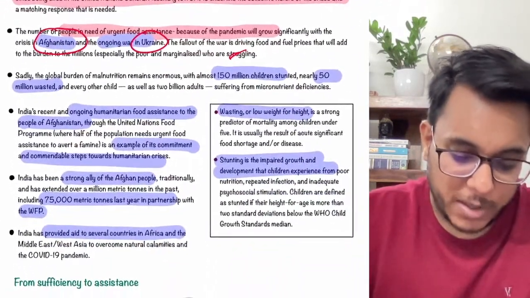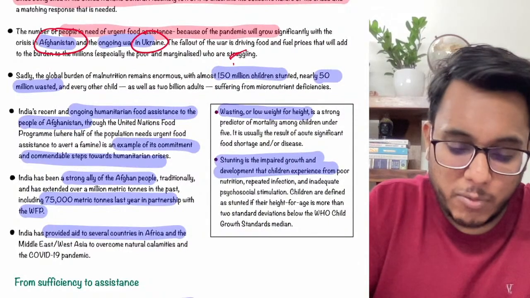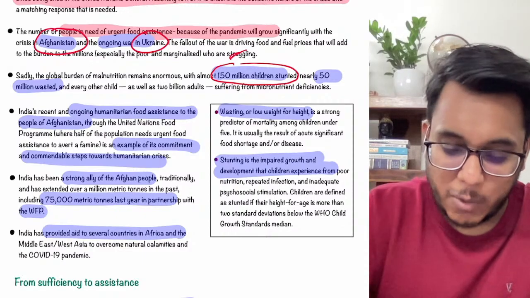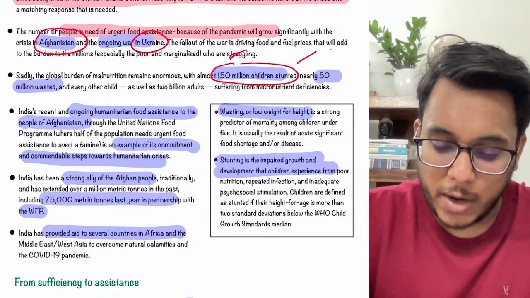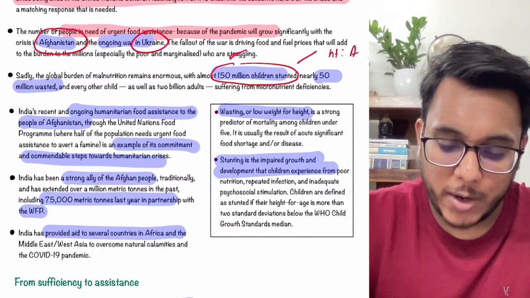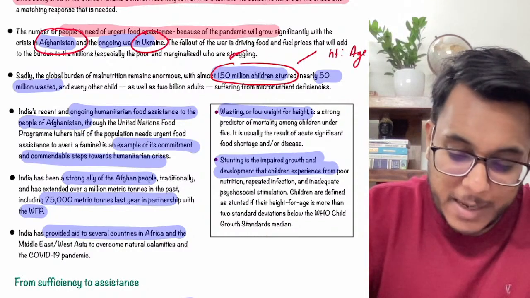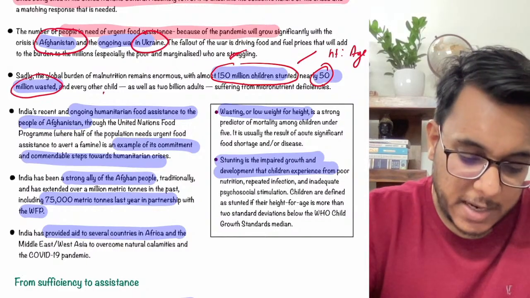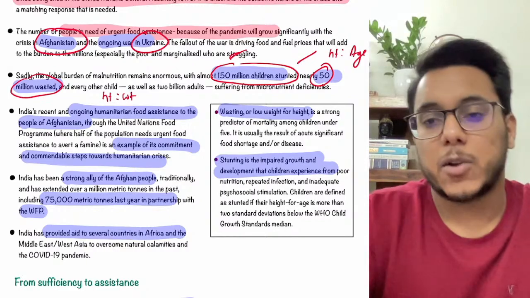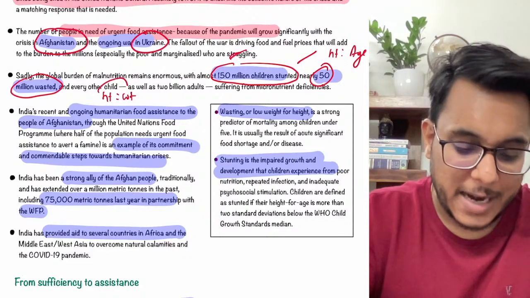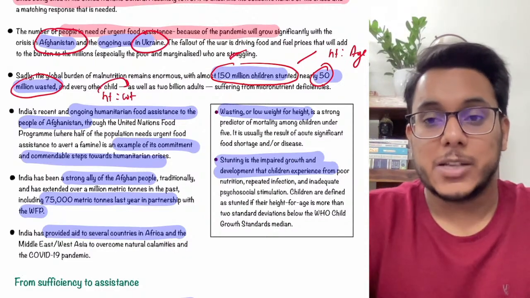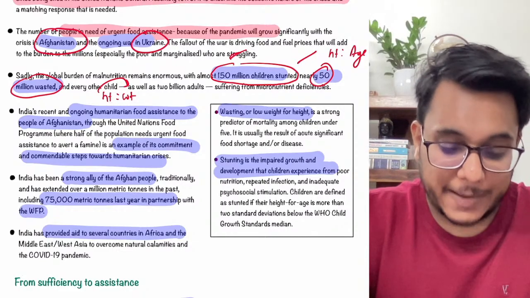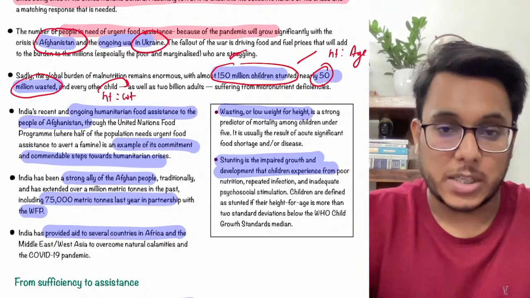Now guys, when we talk about the global burden, there are around 150 million people around the world who are stunted. Stunting means when your height is not proportionate to your age. 50 million people are wasted. Wasted means when a person's height and weight are not proportionate; with respect to the height, adequate weight is not there. So 150 million people are stunted and 50 million people are wasted. So many people are in such a problem.